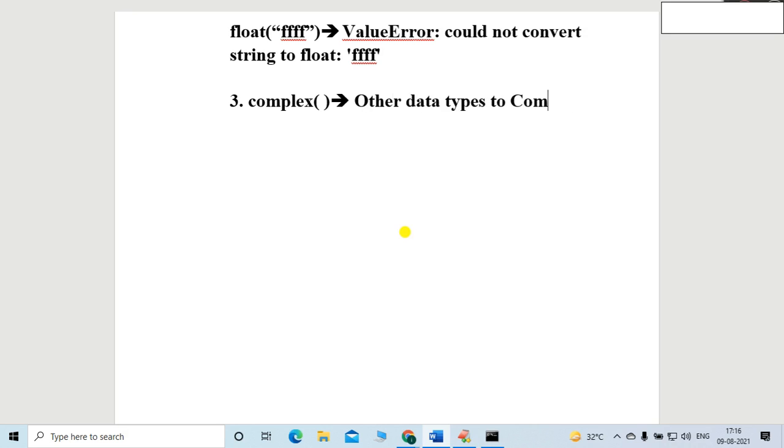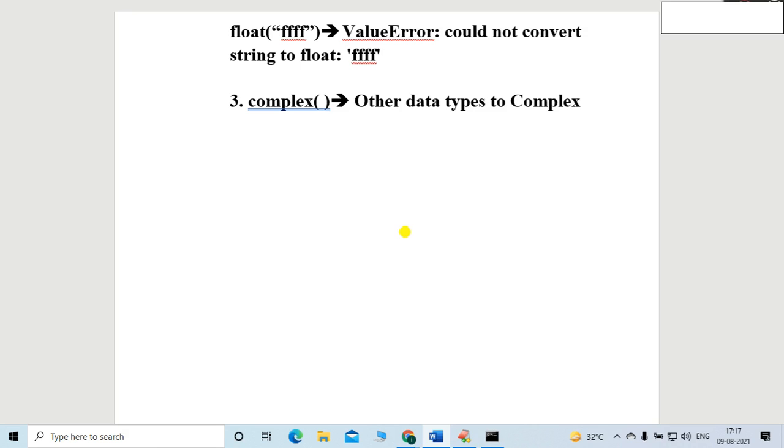Sorry for the mistake. Other data types to complex. Okay, so what's the name of the function, friends? The name of the function is complex. Whether it is possible or not possible. So, complex. Okay, let me take the first case.